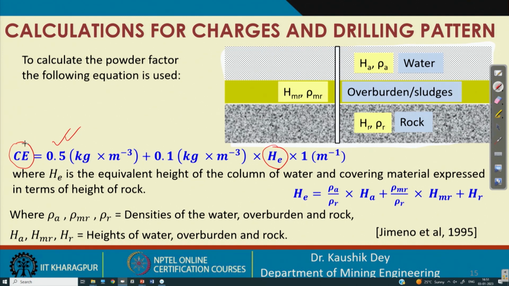So, this is the consideration of the charge factor for this particular case, where we are having the rock depth, the slush depth, and the water depth. For that, the guideline is basically developed in consideration of that. So, this is 0.1 kg per meter cube per meter of rock height, which is basically similar to the rock factor generally considered in blasting.